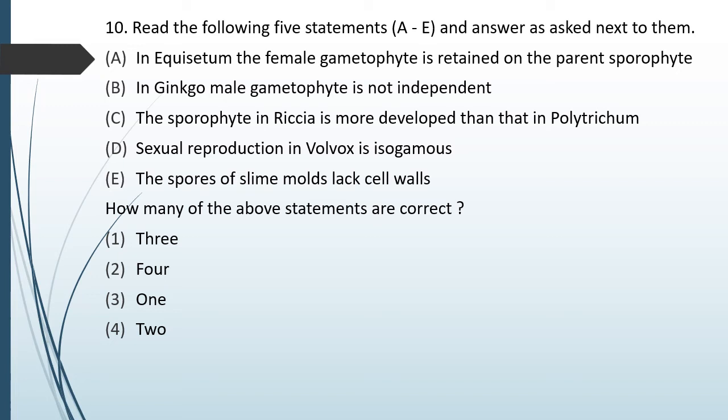Question number 82. Read the following 5 statements A to E and answer as asked next to them. You can read the statements. How many of the above statements are correct? Option 1, 3 are correct. Option 2, 4 are correct. Option 3, 1 is correct, or option 4, 2 are correct. The answer is option 3, that is only one statement is correct.